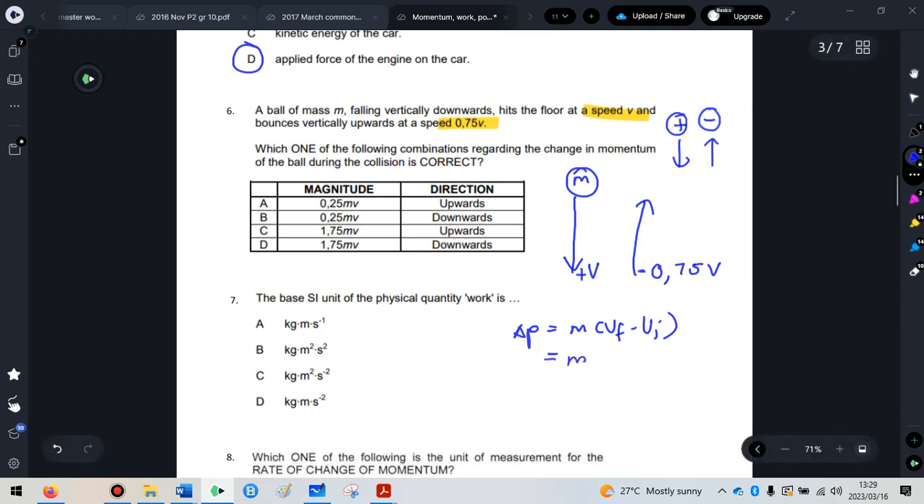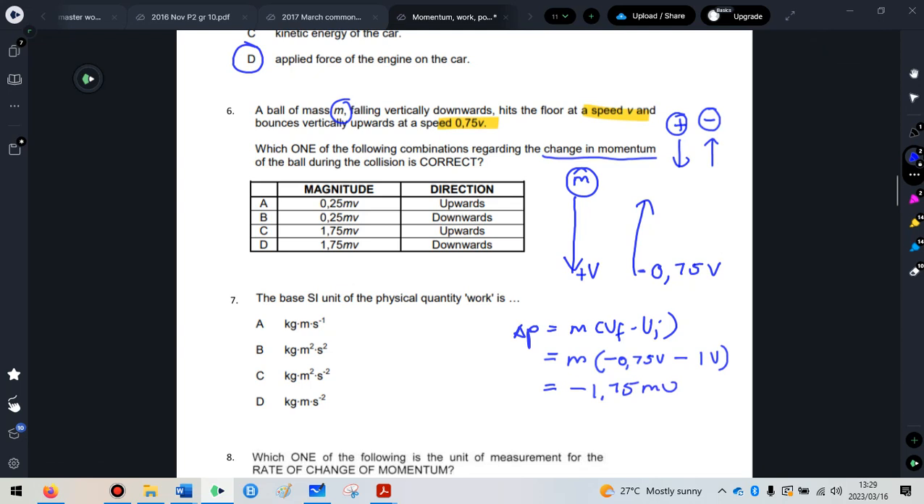So they are asking which of the following combinations regarding the change in momentum is correct during the collision. So we go, change in momentum is equal to m, final velocity is negative 0.75 v, initial velocity is just 1 v. You don't have to put the 1 there, I'm just putting it there. So negative 0.75 minus 1 times m. Okay, so minus minus. So minus 1.75. Sorry, we're not multiplying them. We're just saying minus 3/4 minus another 1. And it gives me minus 1.75 mv.